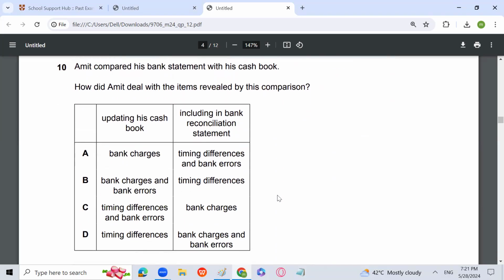Amit compared his bank statement with his cash book. How does Amit deal with the items revealed by this comparison?